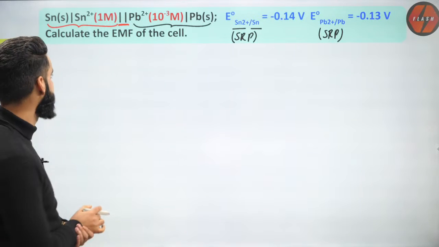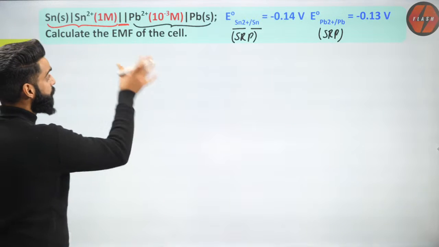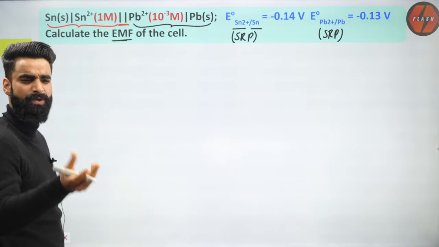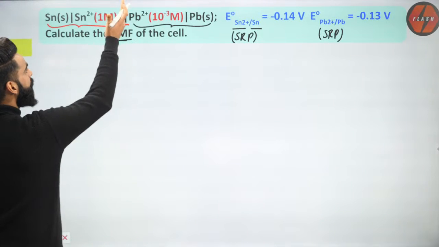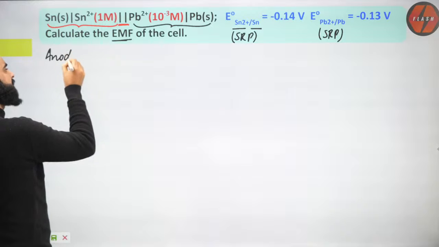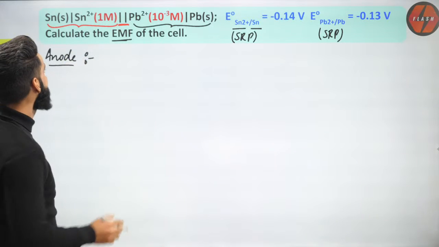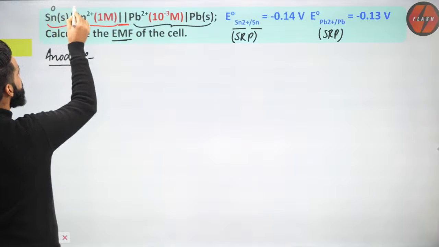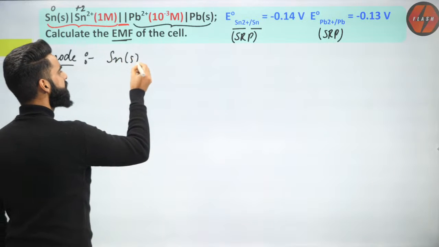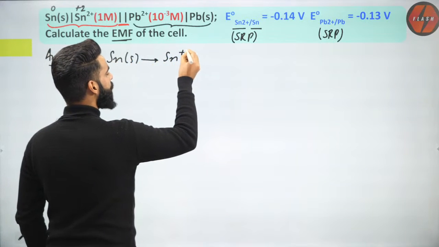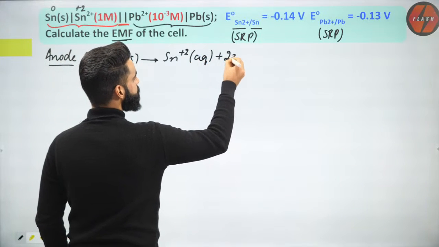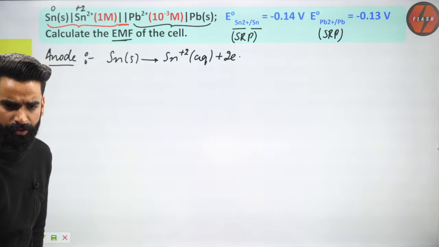Now have a look. First of all, I'm going to show you how to write the Nernst equation and how to calculate the EMF of a complete cell. It's a very simple question, guys. Understand properly. On the left-hand side of the salt bridge, I have the anode, and at the anode oxidation takes place. Oxidation of tin is taking place from 0 to plus 2. So the reaction is solid tin getting converted to Sn2+ aqueous plus 2 electrons. This is the reaction which has to take place at the anode.